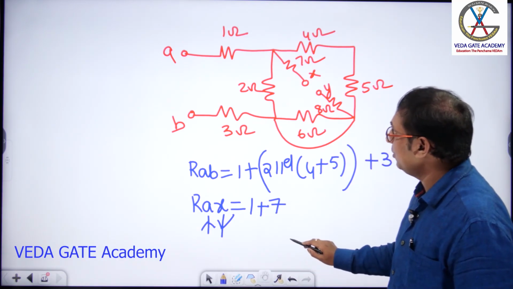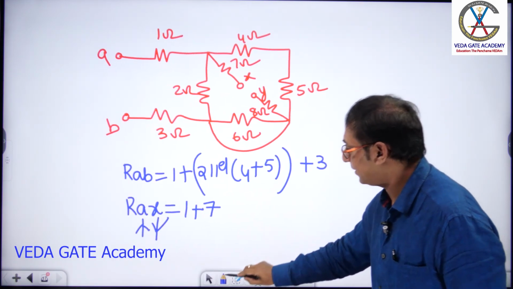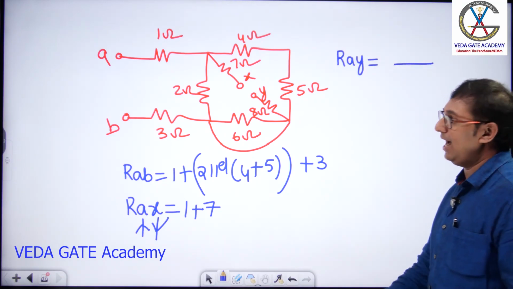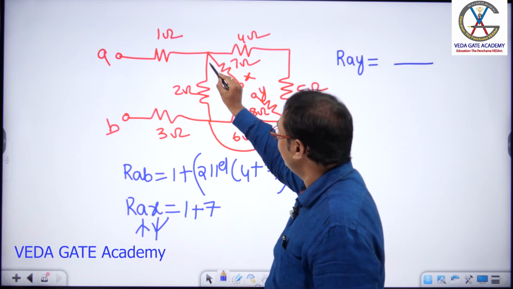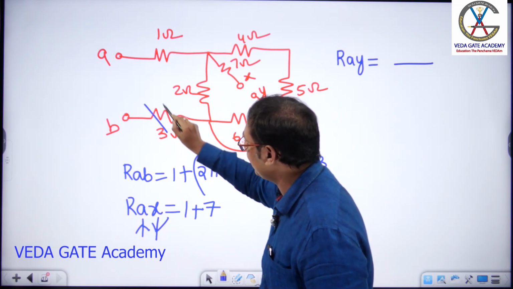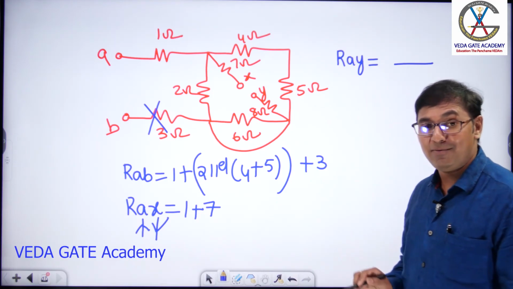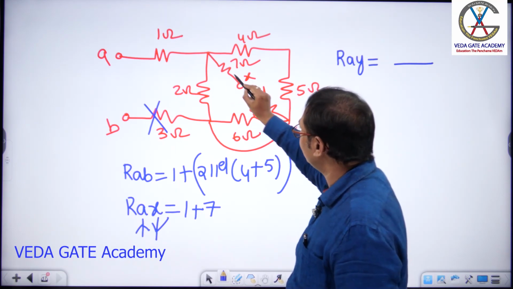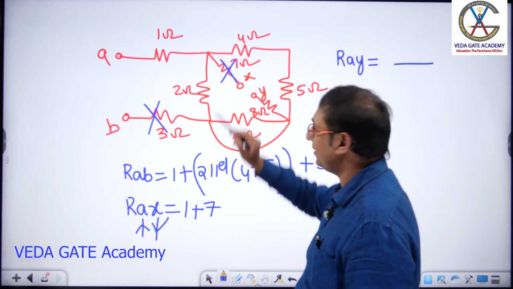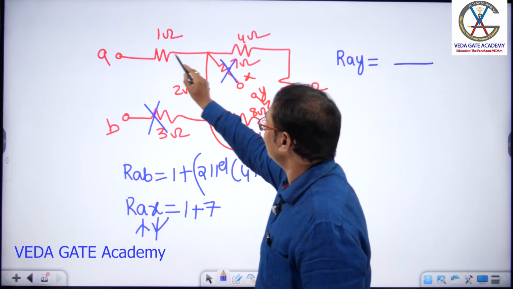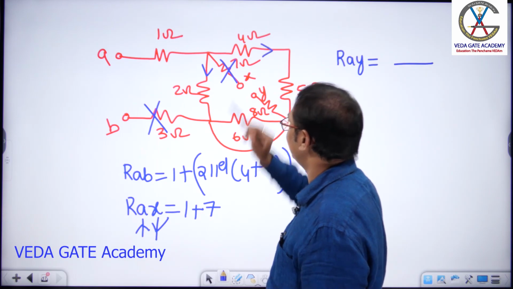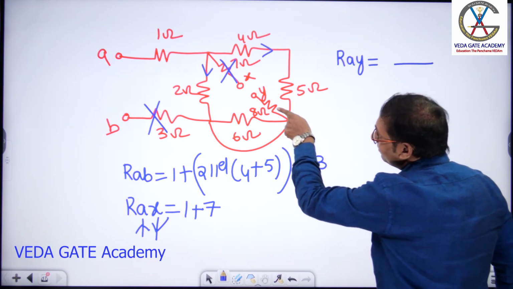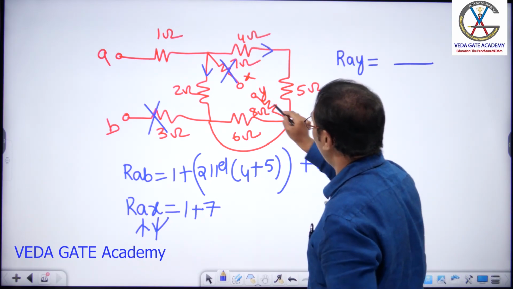Next, if anyone asks what is RXY, what is your answer? Or let us write first RAY, what is your answer? For RAY, current comes like this. Can current go like this? No, this is completely open when you are finding RAY. Done, sir? Right. Will current come and go through X? If current flows through X, current can't jump into Y, therefore no current flows here. Current comes like this, divides into this and this. So current in the 2 ohm comes like this, flows in the shortest path and comes into Y.